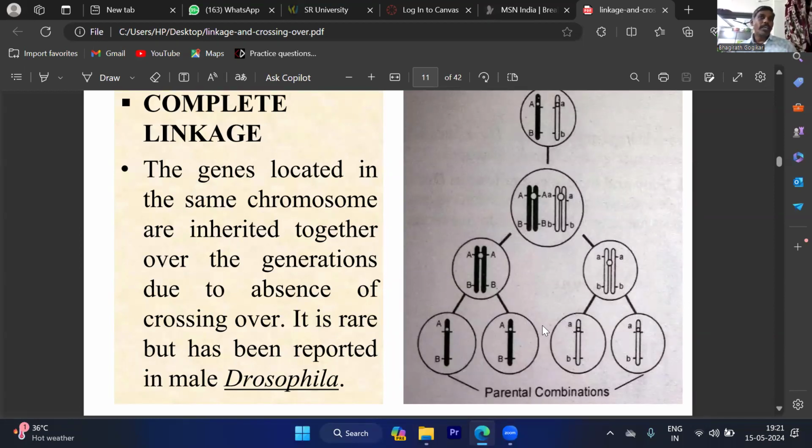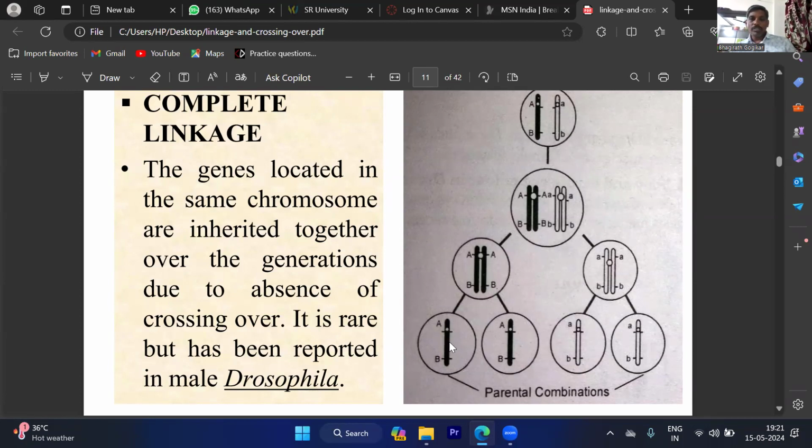Remember that in complete linkage, crossing over does not happen. Then only the parental characters appear 100% completely in the next generation. That is called complete linkage. I think you got the point. See here, the AB genes are present on one homologous chromosome. The respective recessive genes are present on another homologous chromosome.